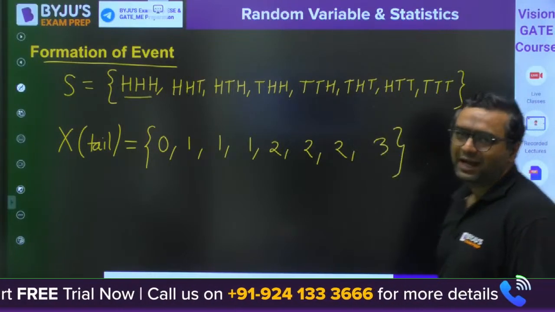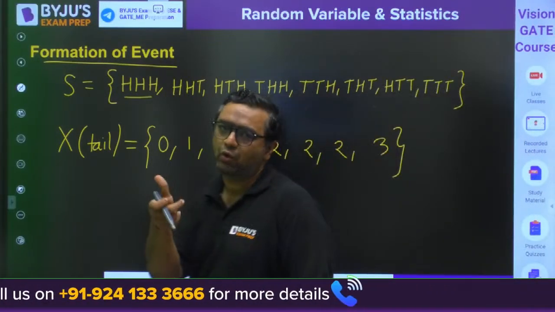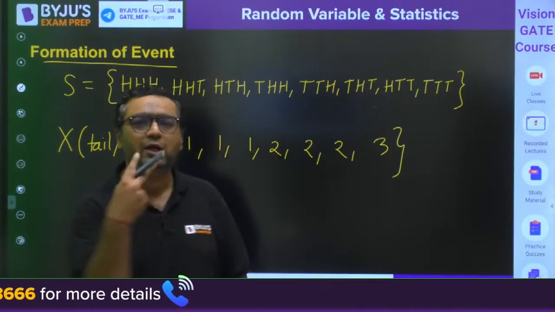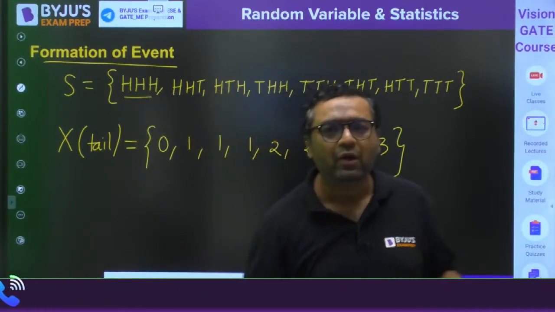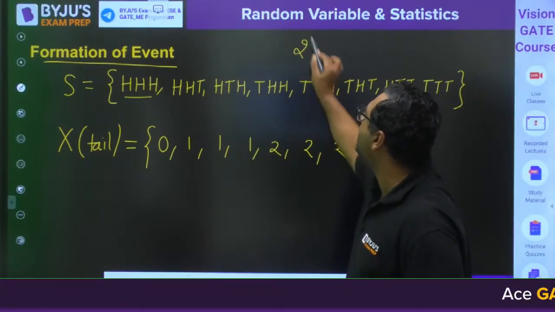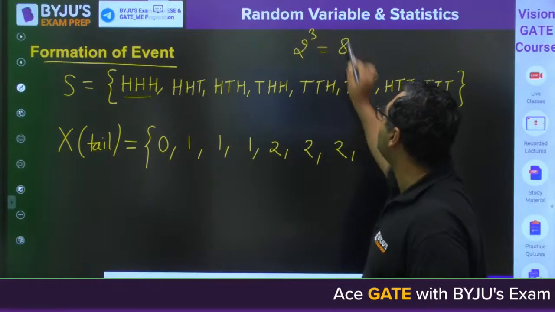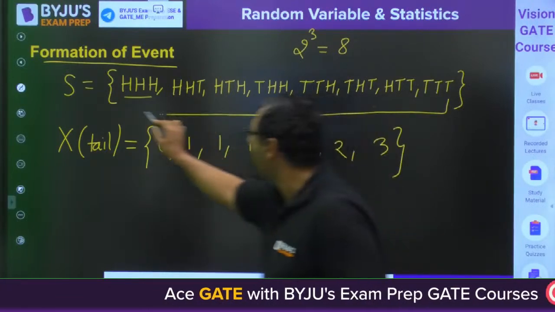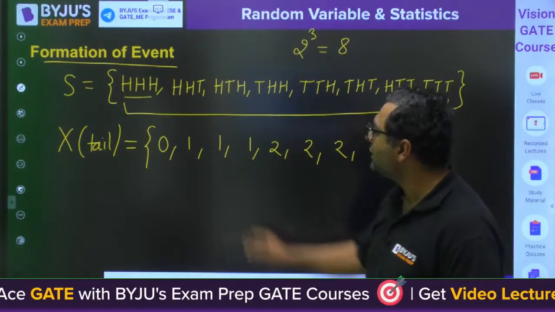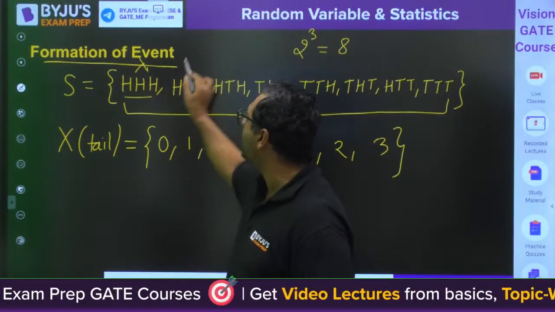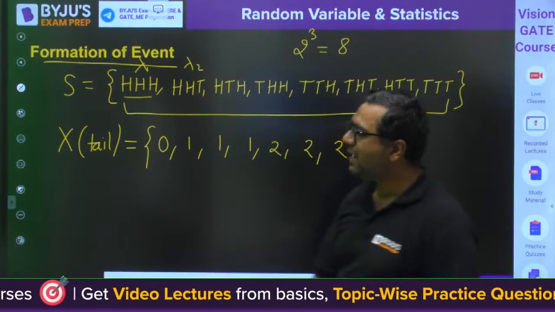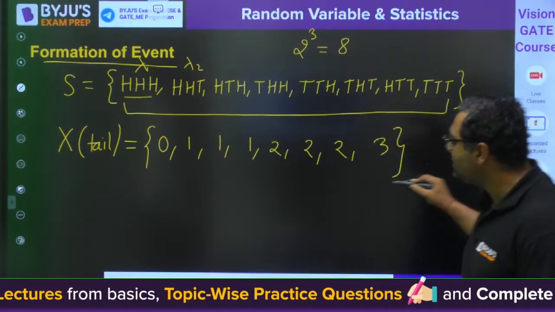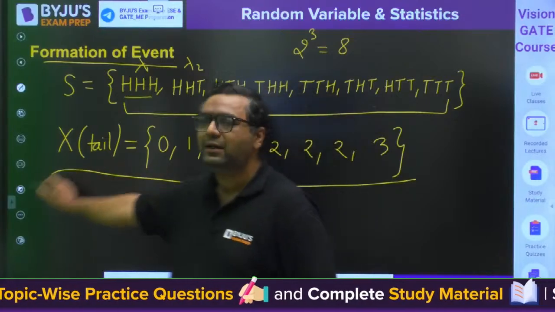And everybody knows that if you toss a coin, the possible outcomes are 2, and you are tossing 3 coins, so the possible outcomes will be 2 to the power 3. That's why you have written 8 sample points. Out of those, you know how we have denoted them, lambda 1, lambda 2, like that. So there are 8 sample points, and this is how we are going to define the random variable.